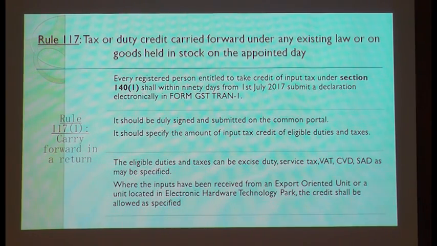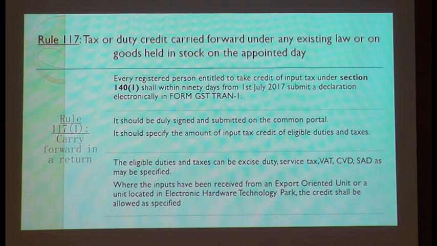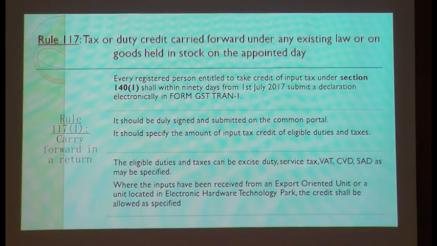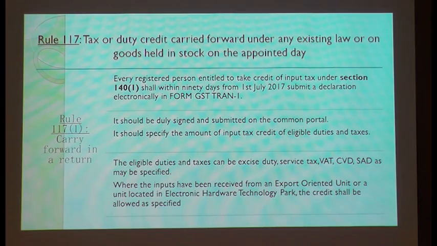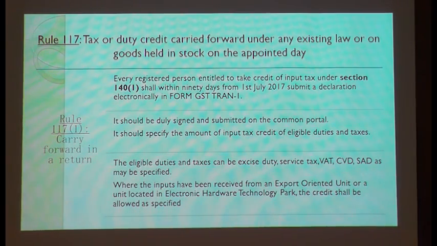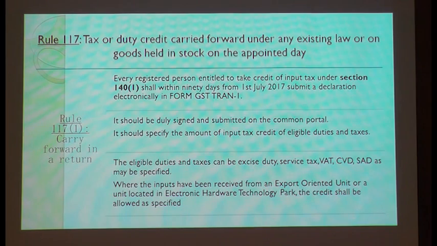Can I set off while I am paying that liability for July 2017? Because that credit is under the old law and this liability is under the new law. So can I set off that 30th June credit against the liability of July 2017? Because August 20th is the last date to file our return for the month of July. Can I set off that credit?